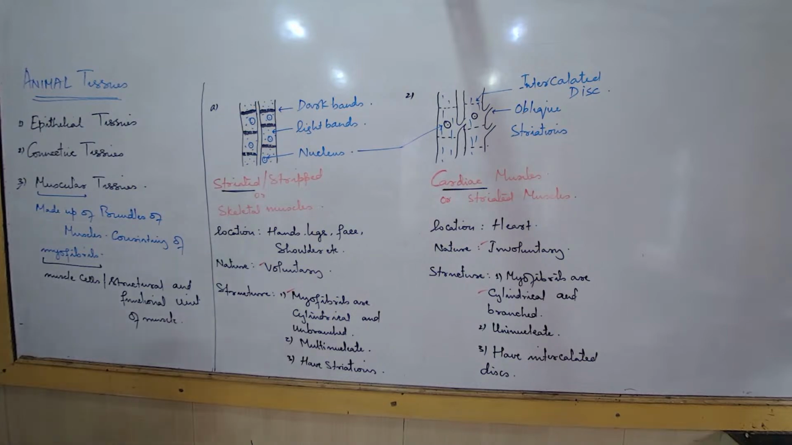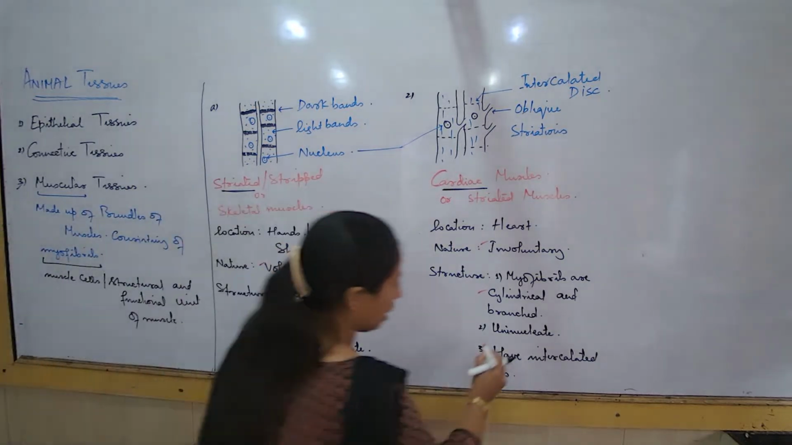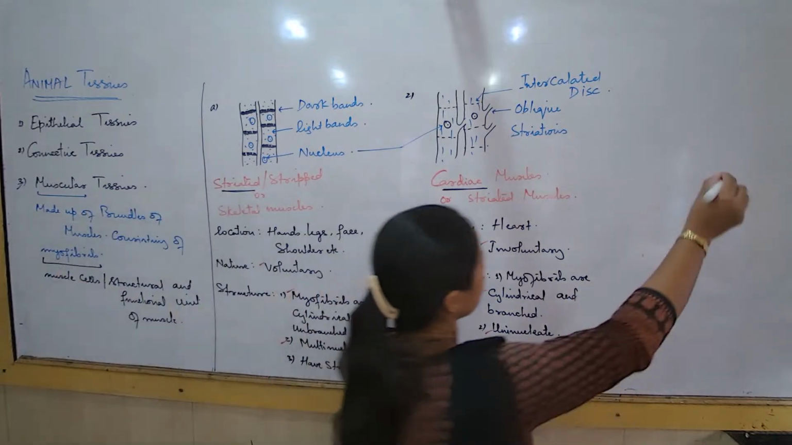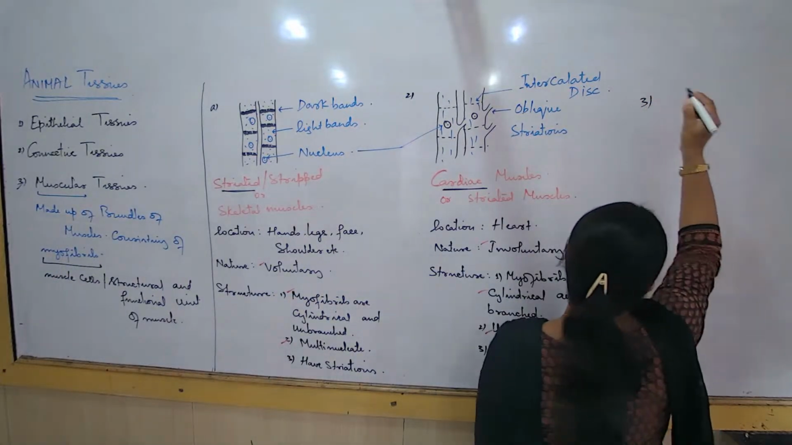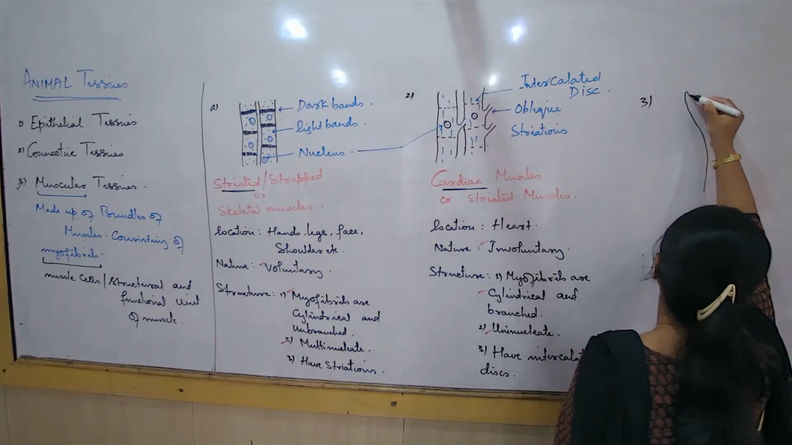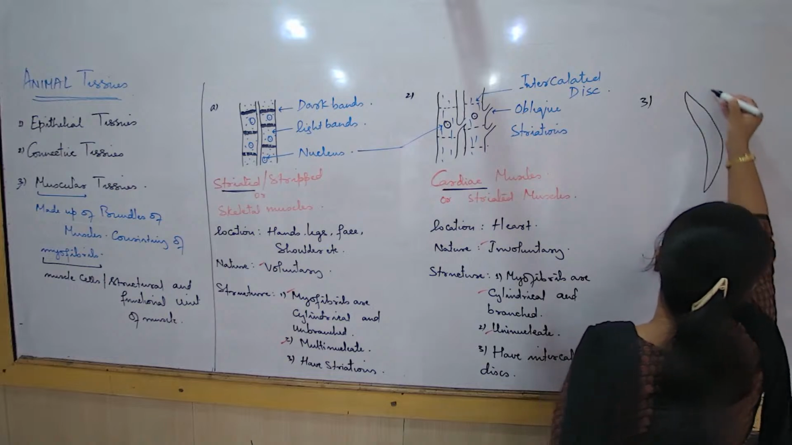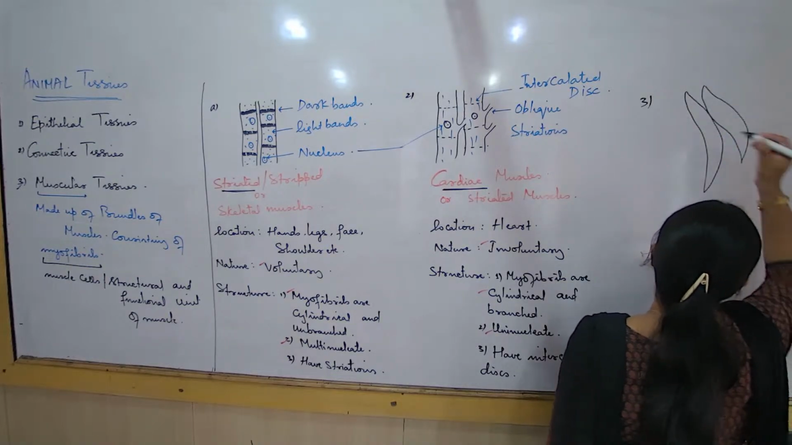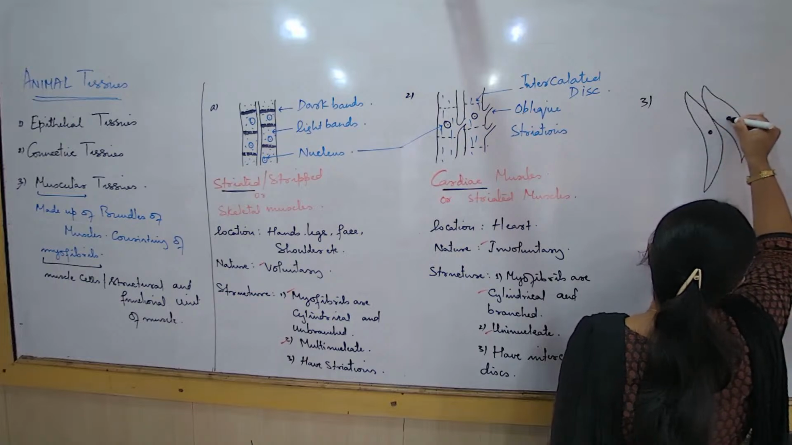Uninucleate and multinucleate. These are multinucleate and these are uninucleate. So these are differences. We talk about the third type of muscle. How would the third type of muscle be? The third type of muscle fiber is something like this, all spindle shaped.